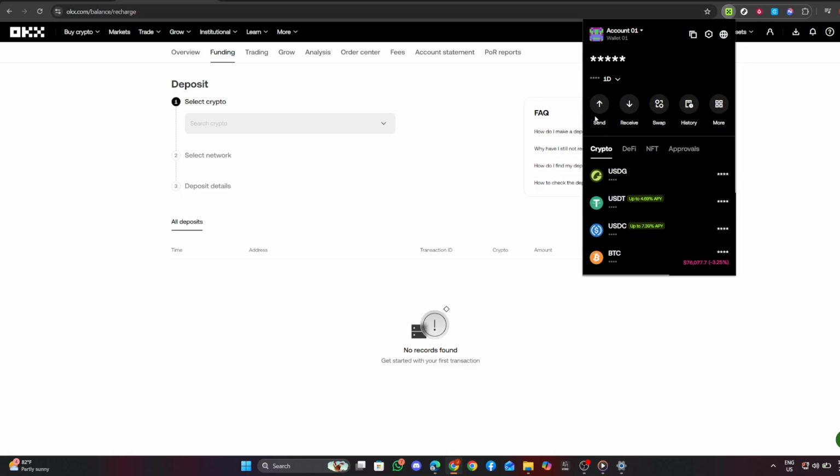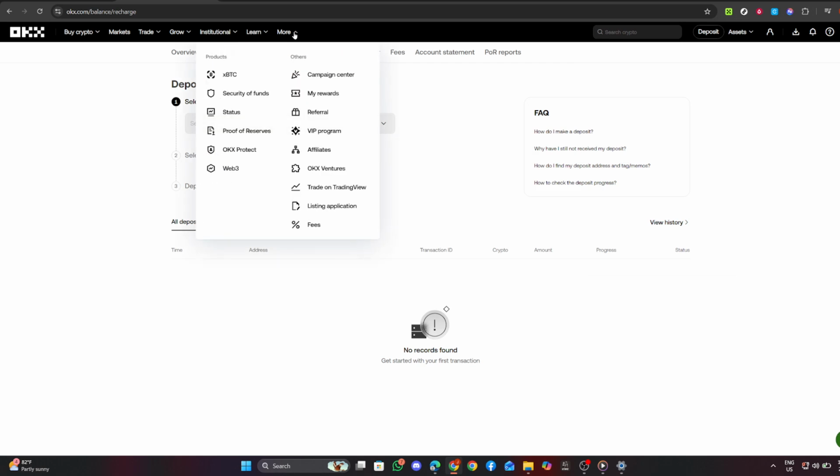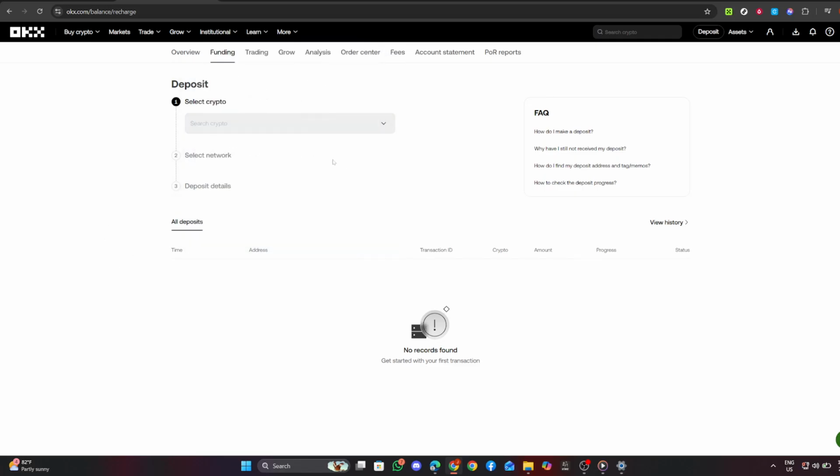Once the NOT has arrived at the exchange, you will need to confirm its arrival. To do this, navigate back to OKX and go to the spot trading section. Here, you will open the trading pair for NOT against a stablecoin, such as USDT. You can choose to execute a market order for an instant sale or a limit order if you wish to set a specific price for your sale. If you select a market order, confirm the transaction to sell your NOT for USDT, BTC, or your desired token.